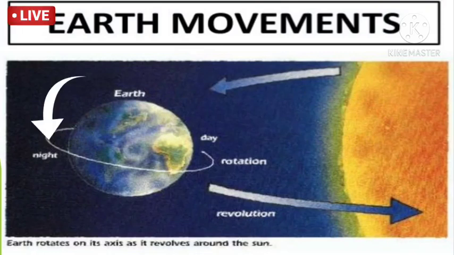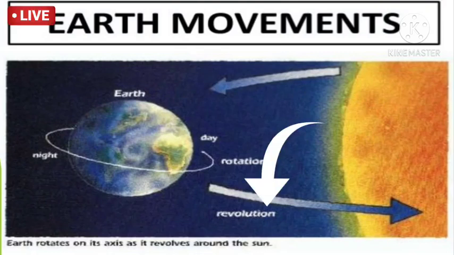Understood, my dear? Earth rotates itself as well as it rotates around the sun, which is called revolution.